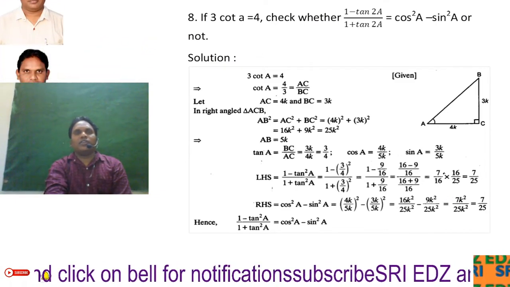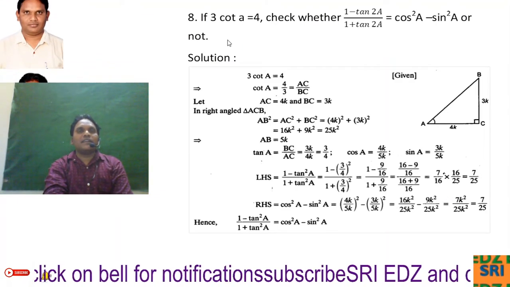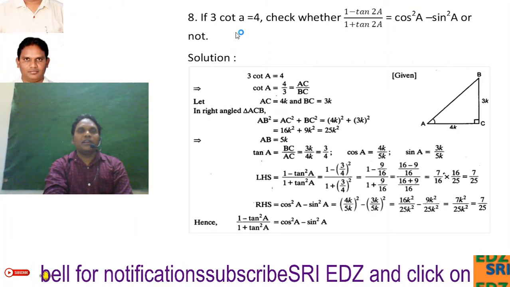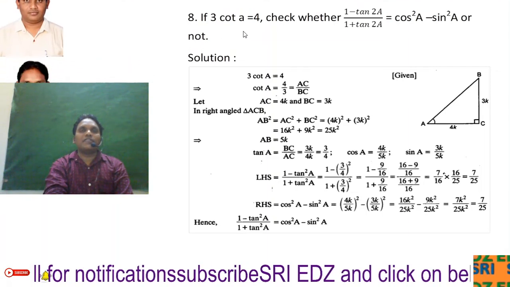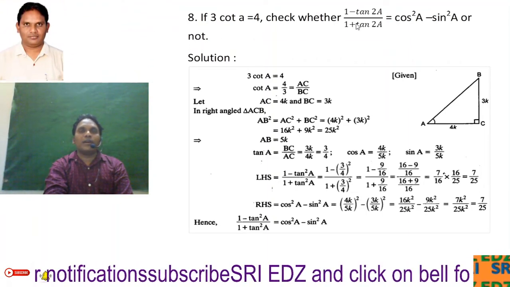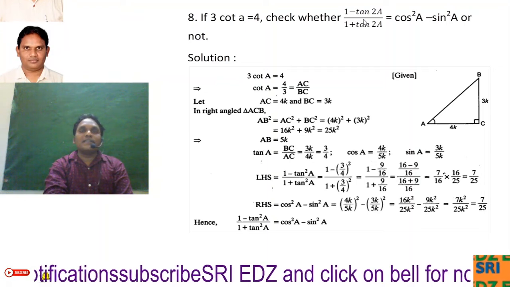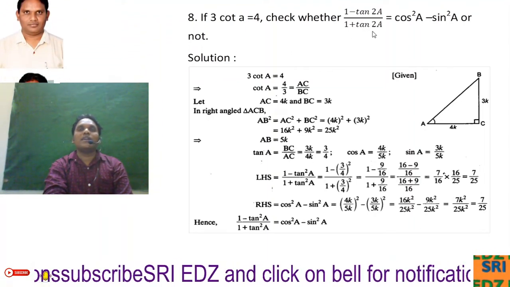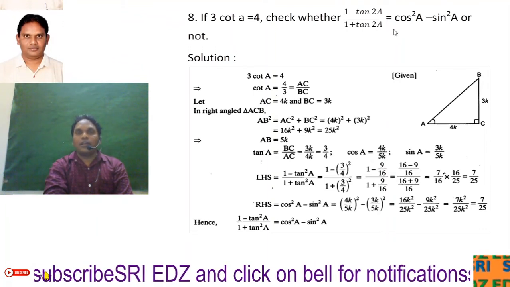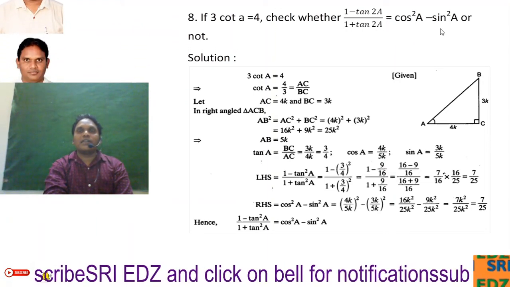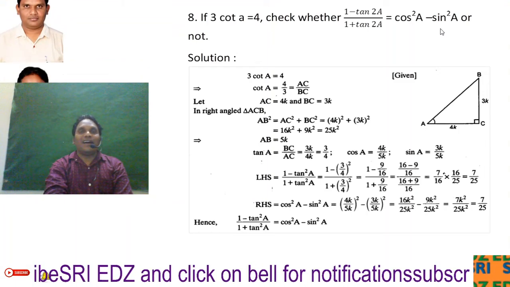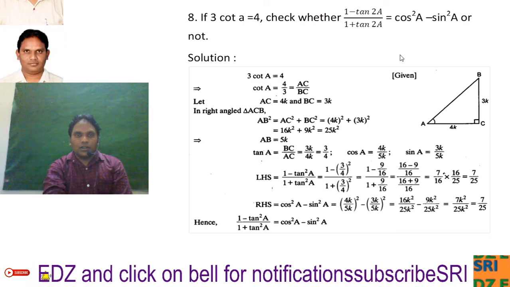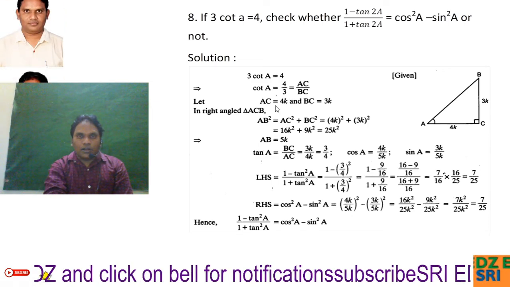So eighth question: if 3 cot A, here small a I wrote but it must be capital A. So if 3 cot A is equal to 4, check whether 1 minus tan square A by 1 plus tan square A is equal to cos square A minus sin square A or not. That is, it satisfies or not. We found here, so definitely we can find easily.